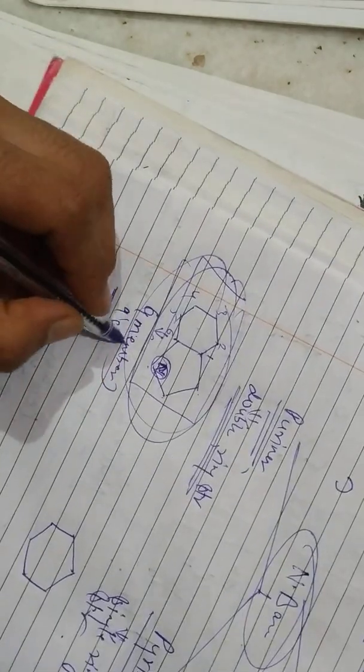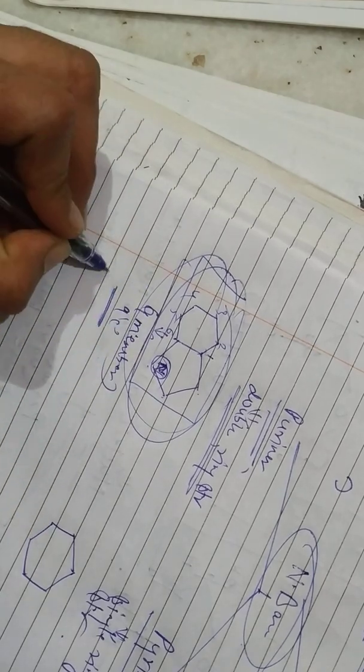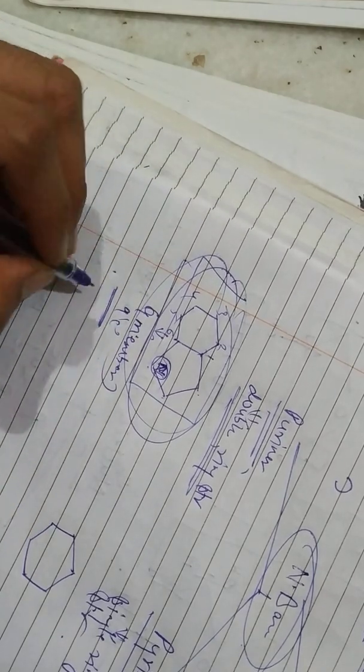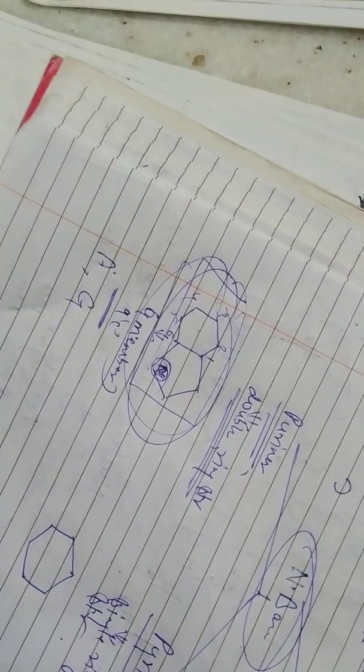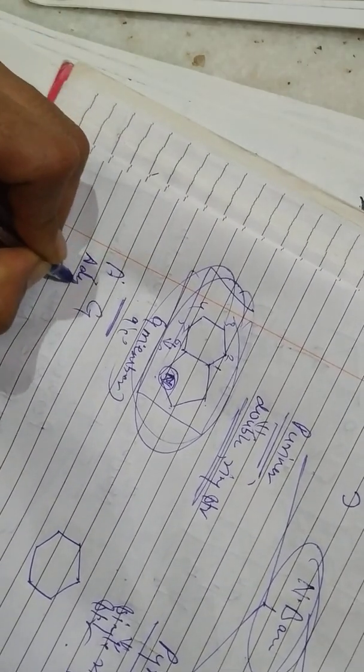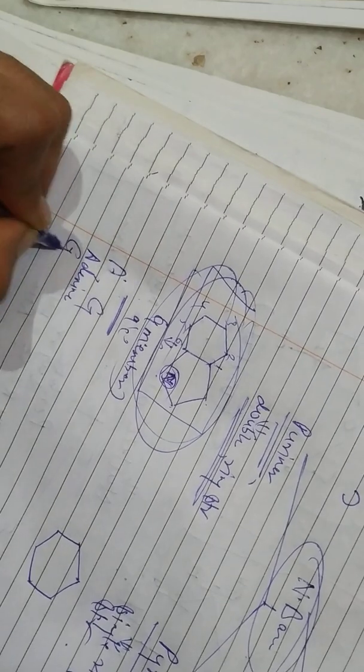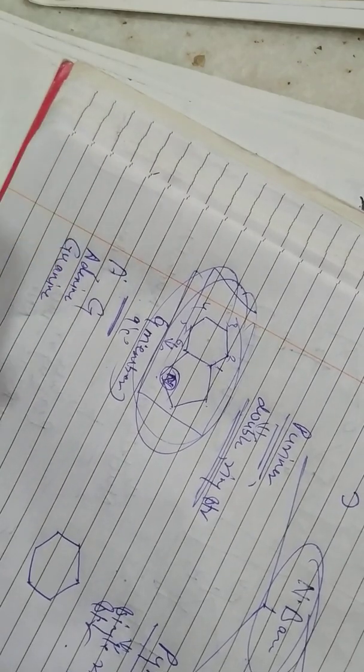The 9-member double ring structures, the examples are adenine and guanine.